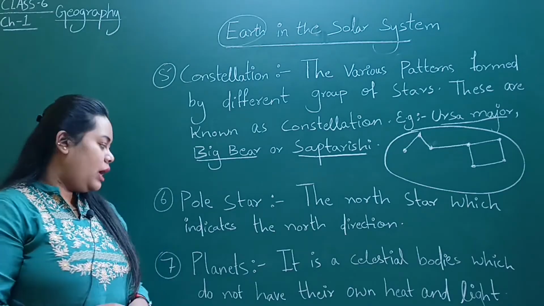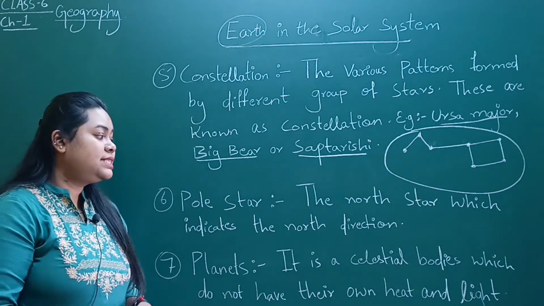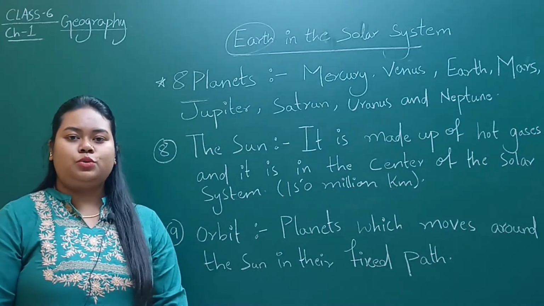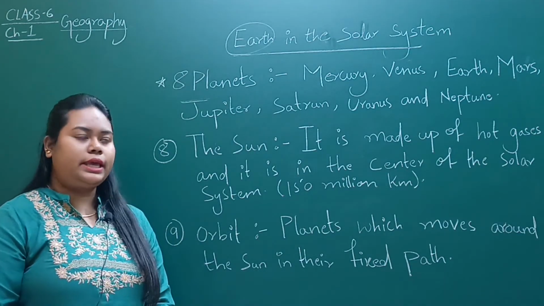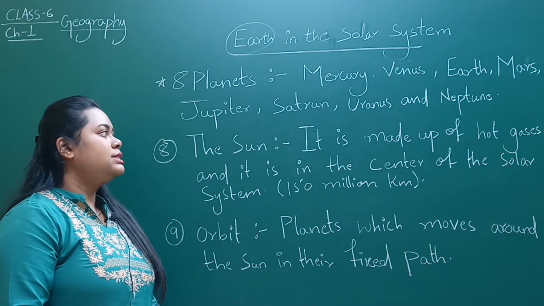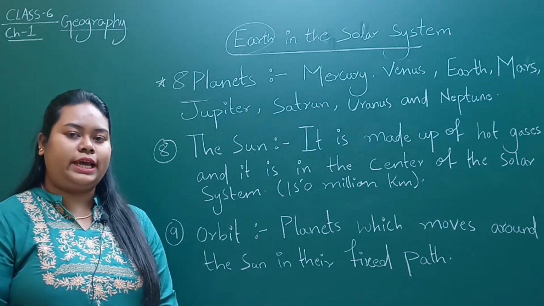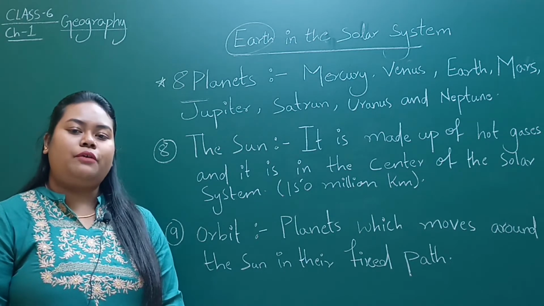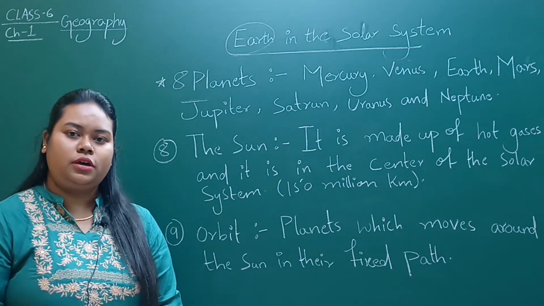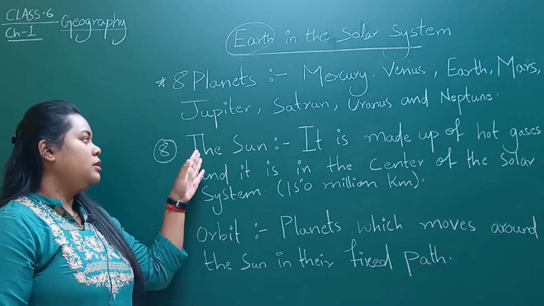Next we will proceed to our next topic, and that is planets. What is a planet? It is a celestial body which does not have its own heat and light. In our solar system we have 8 planets: Mercury, Venus, Earth, Mars, Jupiter, Saturn, Uranus and Neptune. Before 2016 there were 9 planets including Pluto, and after 2016, scientists proved that Pluto is a dwarf planet.